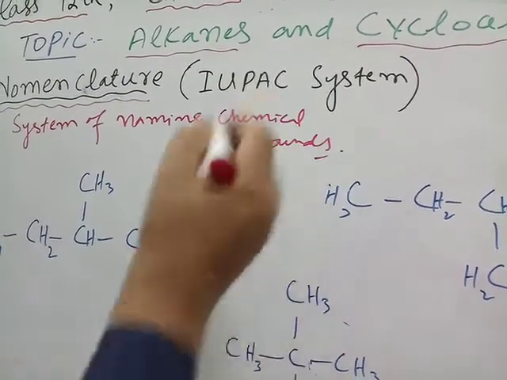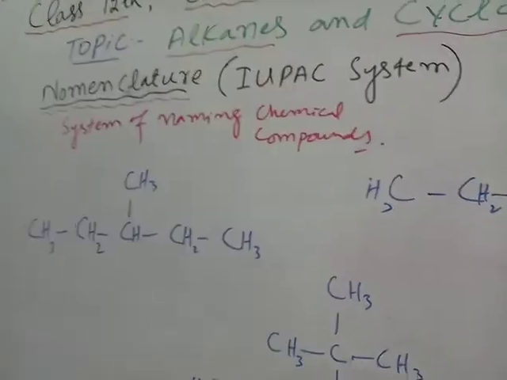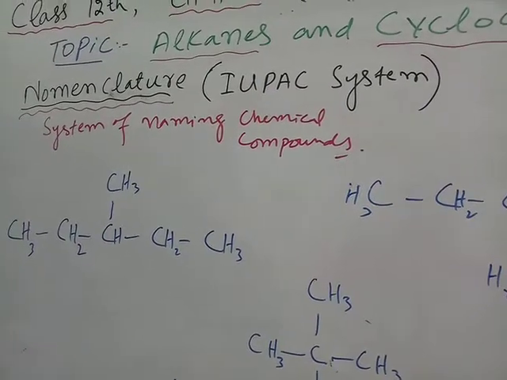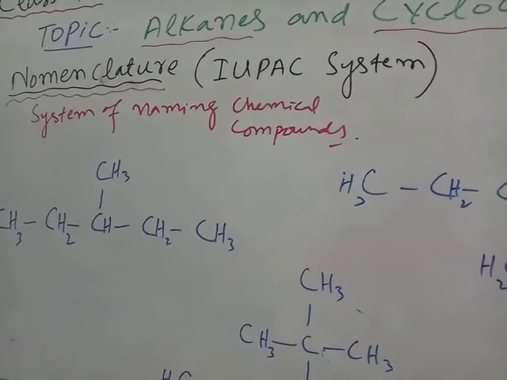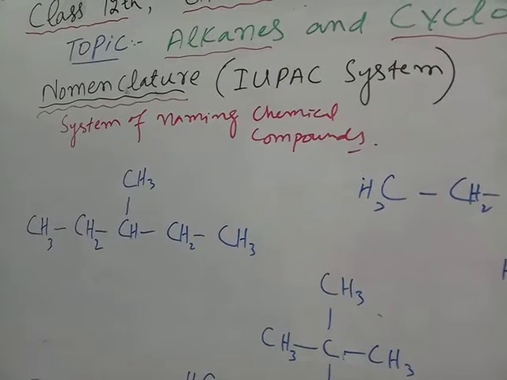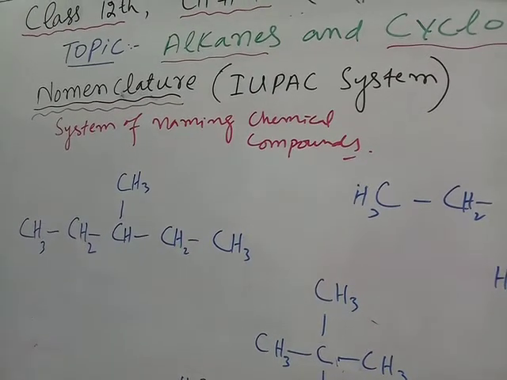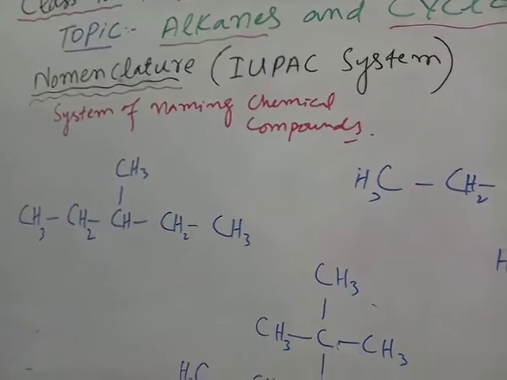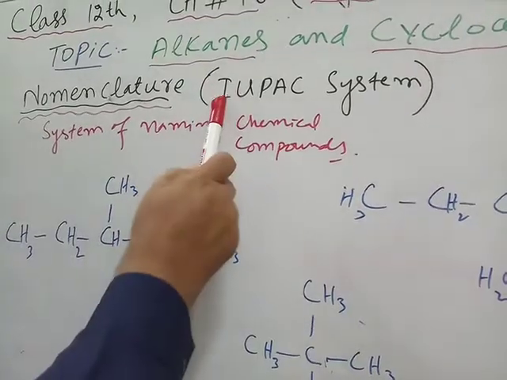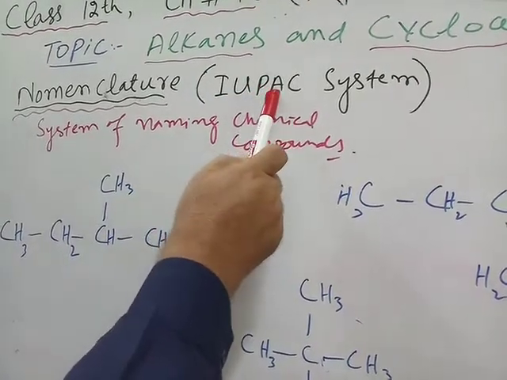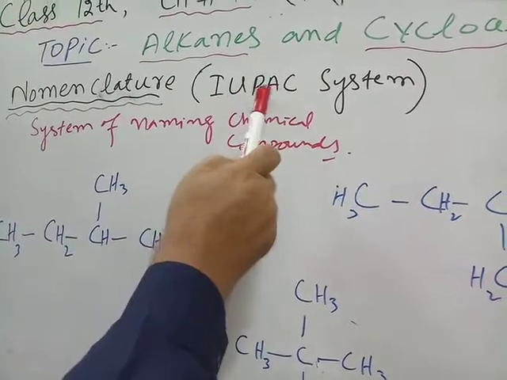Not only organic but all types of compounds are named by a special system which is called nomenclature. So the scientists have developed a special system for naming of organic compounds, which is called the International Union of Pure and Applied Chemistry, IUPAC system.